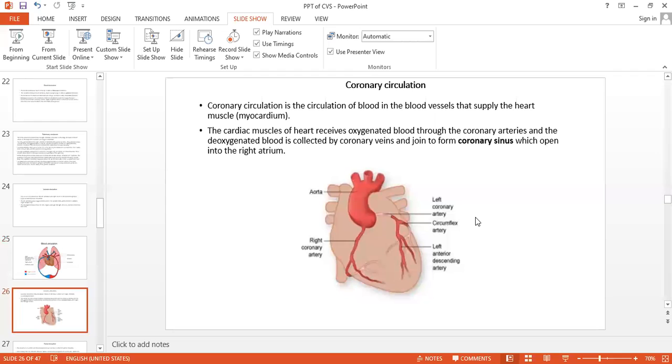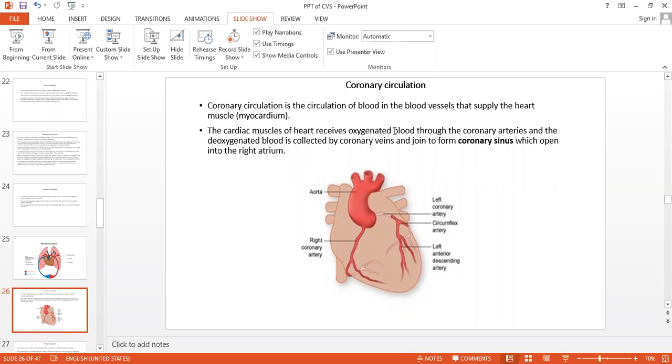Now see here the coronary circulation. Coronary circulation is the circulation of the blood in the blood vessels that supply the heart muscle, that is the myocardium.